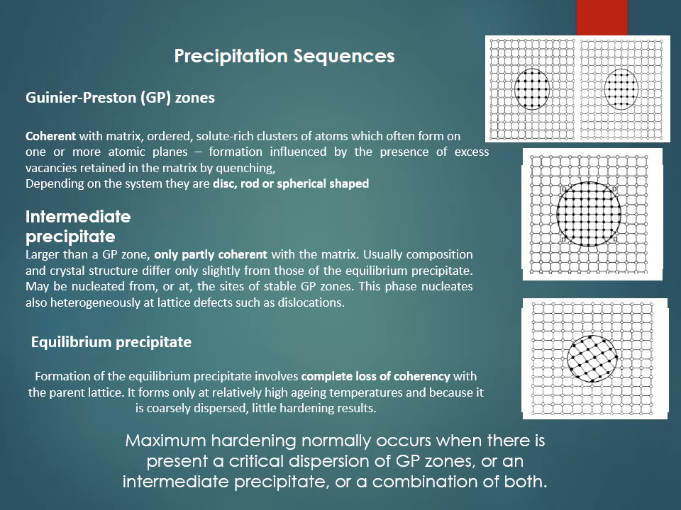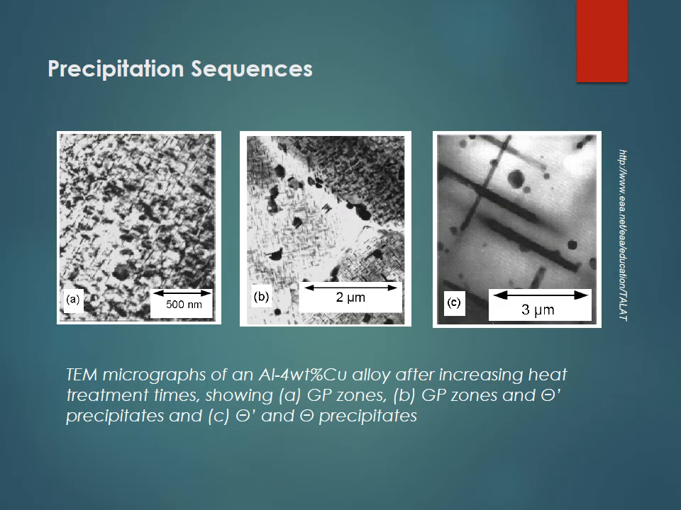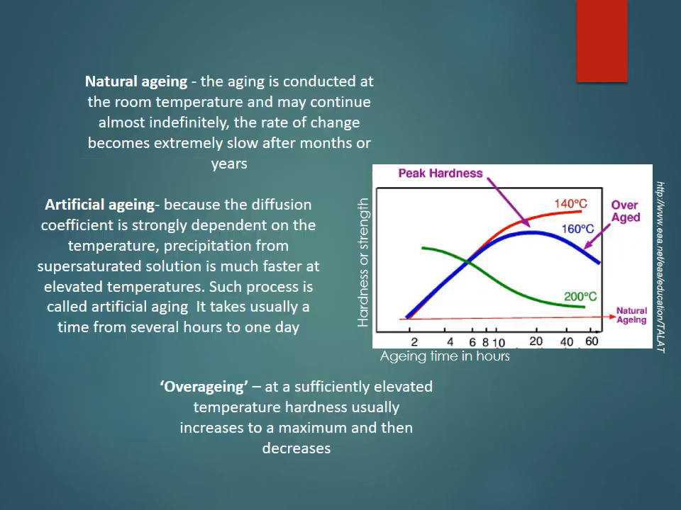So as we can see, maximum hardening normally occurs when there is present a critical dispersion of GP zones or an intermediate precipitate or a combination of both. So here we see the precipitation sequences in TEM micrographs of an aluminum 4% copper alloy after increasing heat treatment times, showing first the formation of GP zones, second the formation of GP zones and theta dash precipitates, and third the theta dash and theta precipitates in which the coherency is lost.